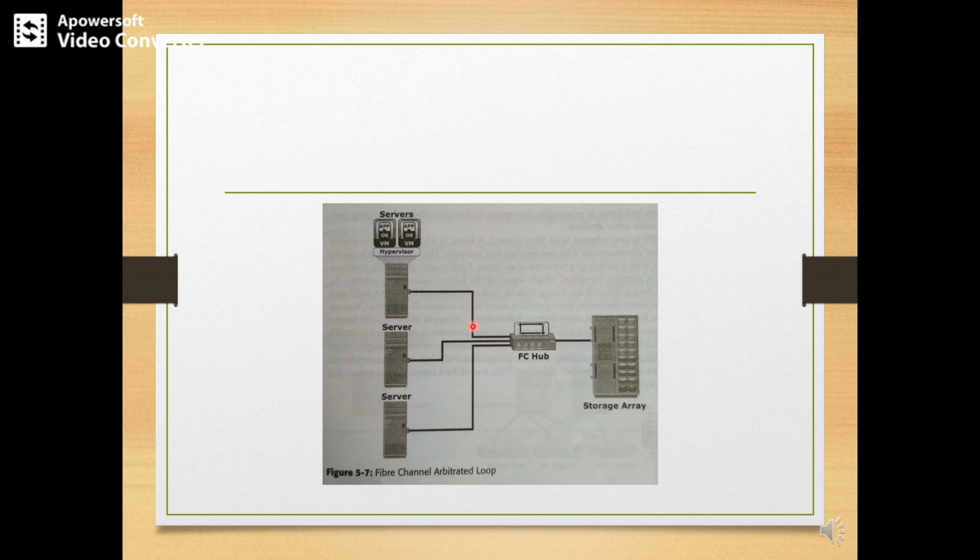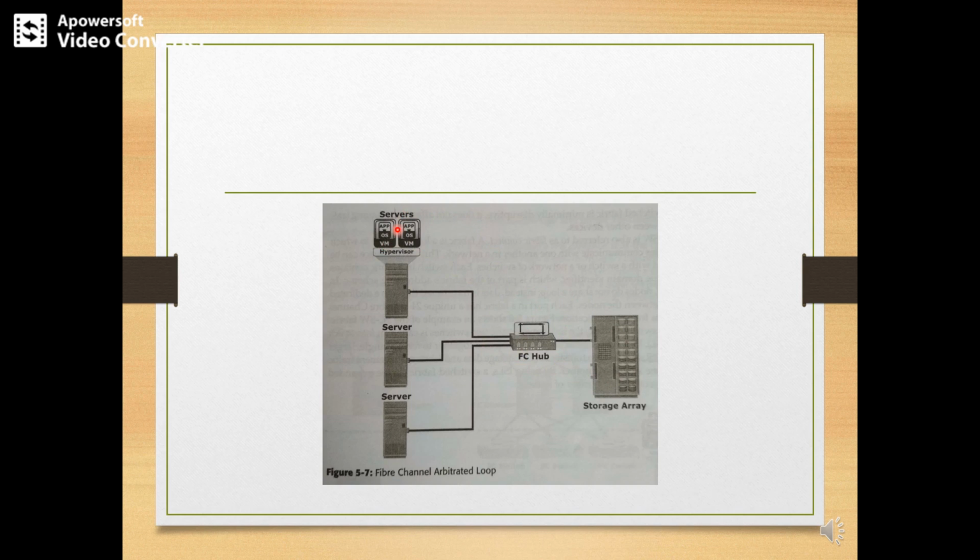So all the devices are connected to the hub, and the hub is internally connected to the storage array. Whatever the communication is taking place, those communications need to be controlled by a single FC hub. Suppose servers 1, 2 and 3 participate in the arbitration process, and suppose server 1 gains control over the loop.